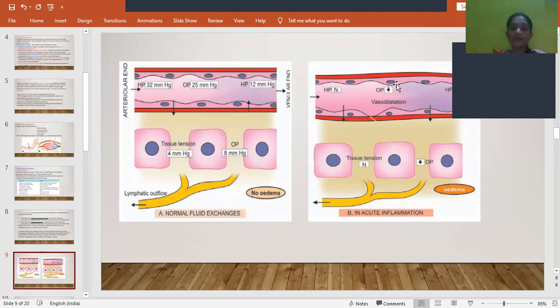Okay. So when coming to acute inflammation, here the hydrostatic pressure is normal, but the osmotic pressure within the blood vessel is decreased, and in the interstitial space the osmotic pressure is increased. So what will happen? From here the hydrostatic pressure is high, and here the hydrostatic pressure is low. So the fluid present in the blood vessel moves into the interstitial space, accumulates there, and causes edema.